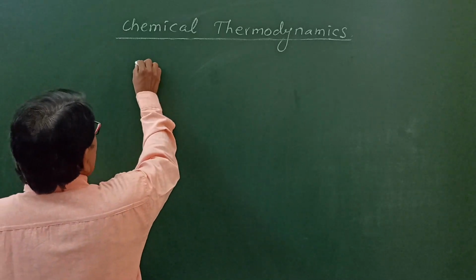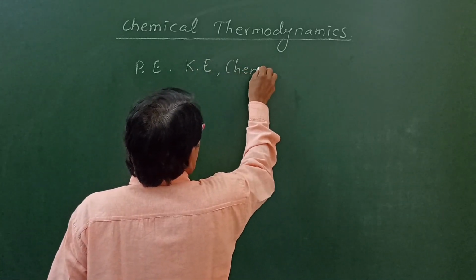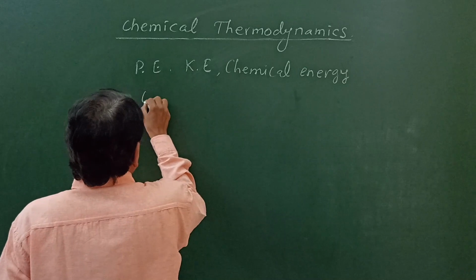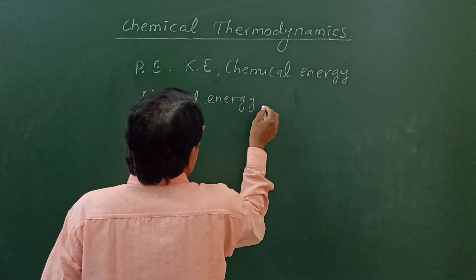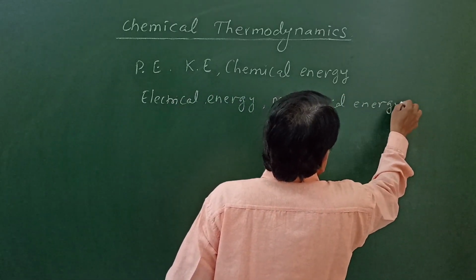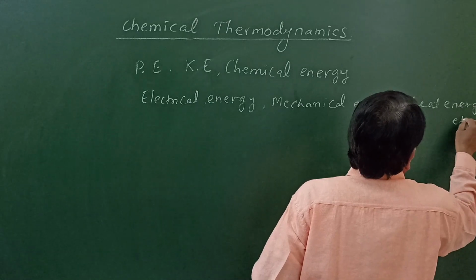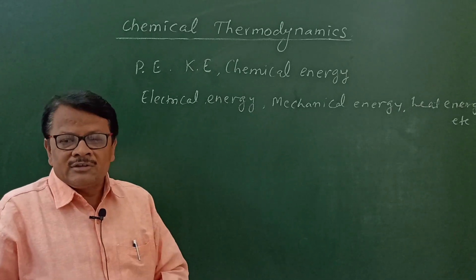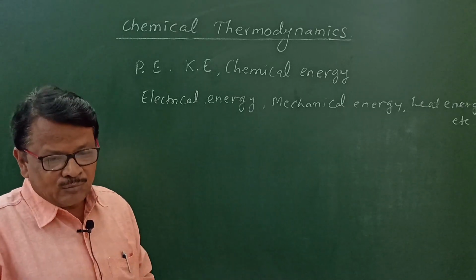We know potential energy, kinetic energy, chemical energy, electrical energy, mechanical energy, heat energy, etc. These are the different types of energies, and in this topic we have to see the relationship between these various types of energies, and not only the relation, but the quantitative relationship between them.